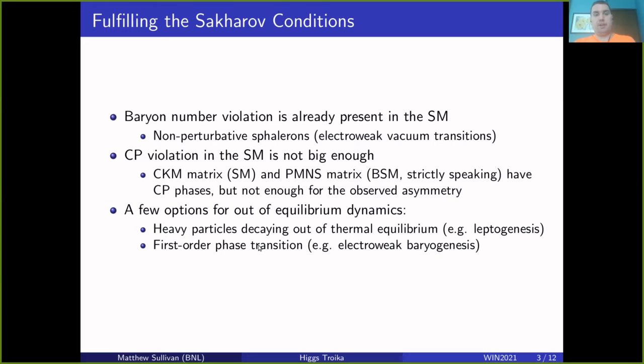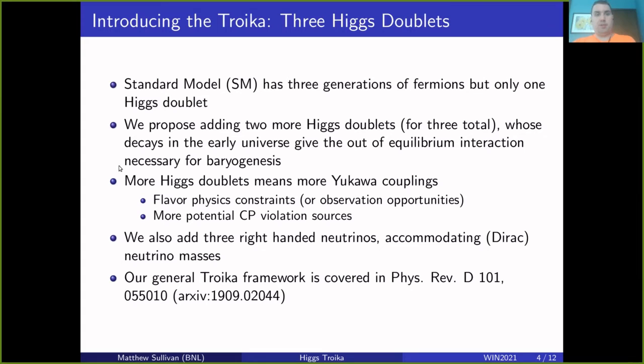However, we are going to do it with changes to the scalar sector. And we're going to do this with our Higgs Troika model, which is 3 Higgs doublets designed to generate this baryon asymmetry. So in the standard model, there are 3 generations of fermions, but there is only this 1 Higgs doublet. We are providing a sort of unification of this by saying there are also 3 Higgs doublets in this model. So we add in 2 heavy Higgs doublets, and the role of these heavy Higgs doublets will be to provide these decays in the early universe in order to get the out of equilibrium dynamics for baryogenesis.